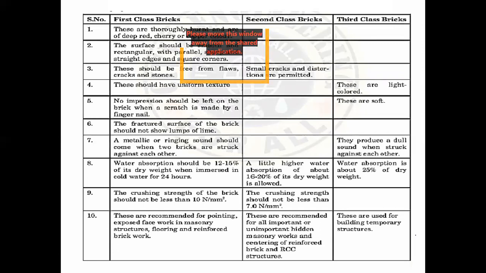First class bricks, as the name indicates, are of very good class. The third class bricks will be used for foundation purposes. They'll be using them as aggregate in the foundation or floor level and all. They'll be putting in some coarse aggregate. Sometimes we'll be using gravel for that purpose, right?